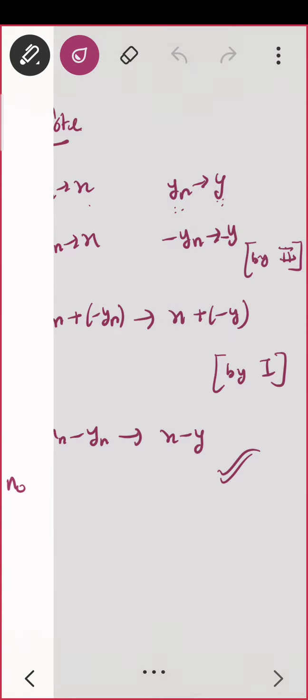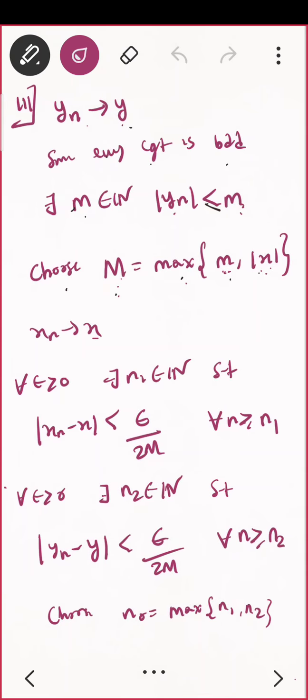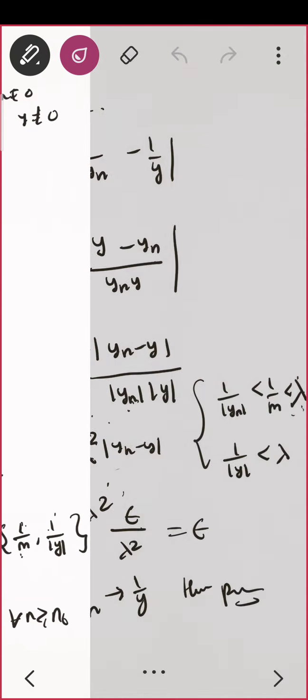Okay, if you don't have any doubt, then let us go ahead and see the converse first. What was the statement I told you? That if xn converges to x, then we proved |xn| converges to |x|. What about the converse? Converse means, if |xn| converges to |x|, then can I say xn converges to x? So can you give me a sequence where |xn| is convergent but xn is not convergent?